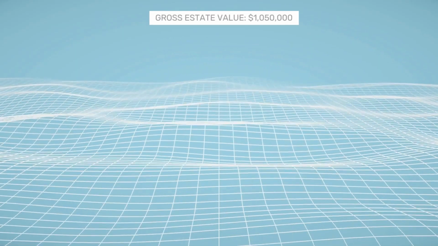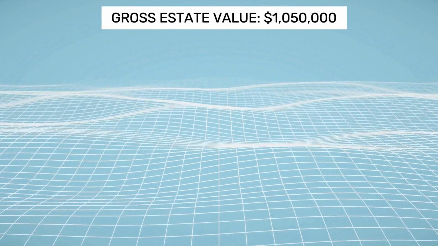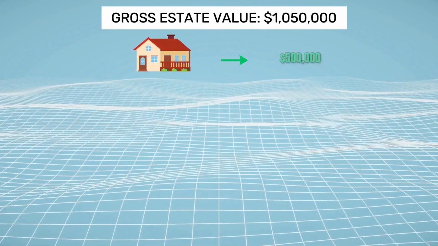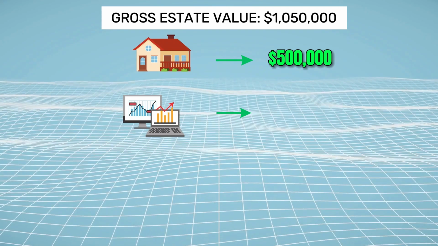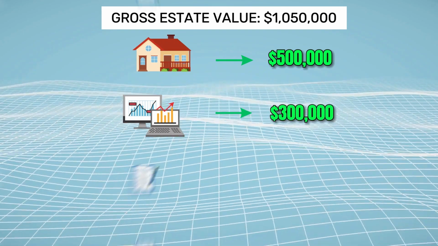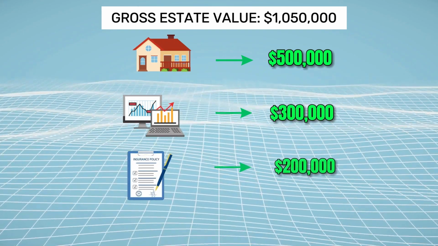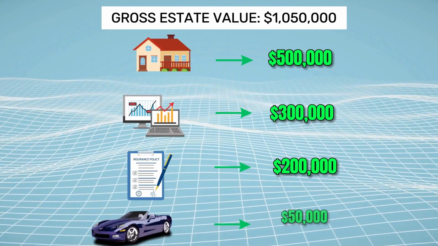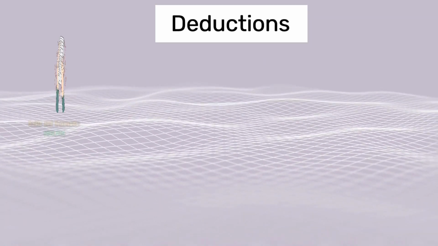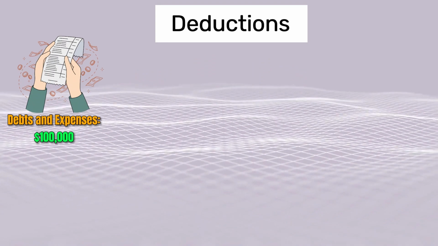For example, gross estate value, $1,050,000. House, $500,000. Stocks, $300,000. Life insurance, $200,000. Car, $50,000. Deductions, debts and expenses, $100,000.